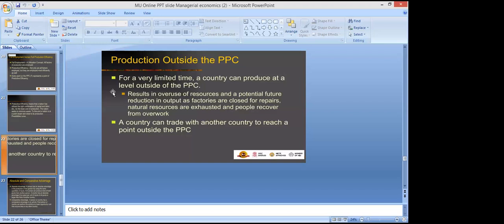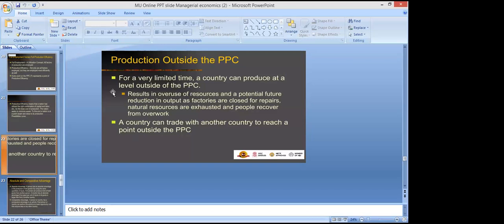But if it is not trading with another country, it will not reach outside the PPC curve, because the point on the PPC curve shows maximum utilization. The country doesn't have the capacity to produce more outside the PPC curve.